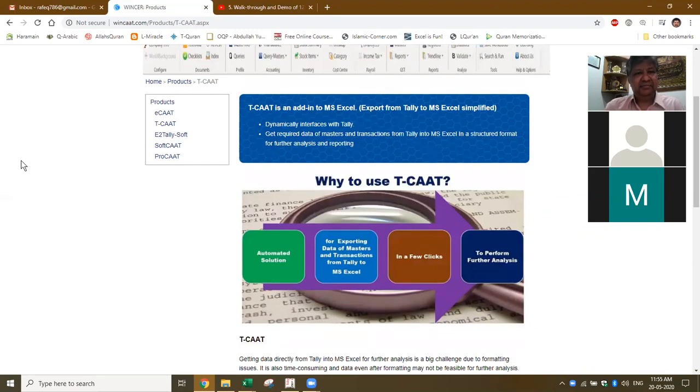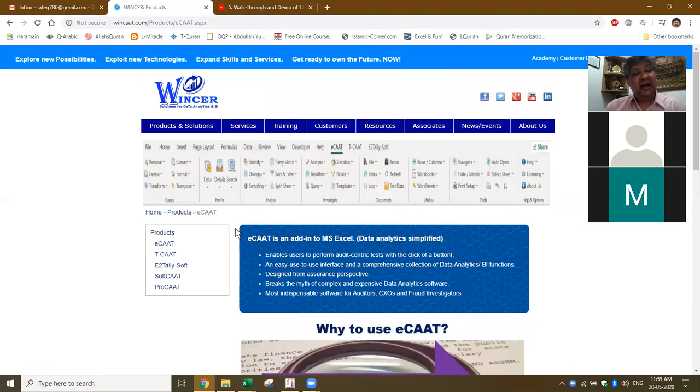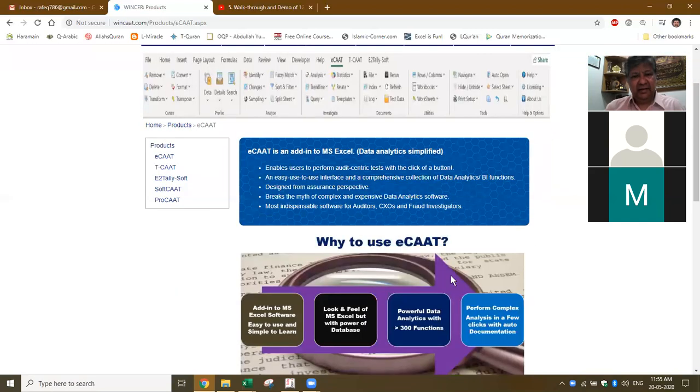So if I have ECAT, I can use data from Tally or any software, correct? You can, but the only problem is that when you export data from Tally, Tally doesn't give the data in a structured way. The columns will not be proper, the headings will not be proper, so you'll not be able to filter. That's why we developed this TCAT. I'll just show you one example. I think that will make it clear.